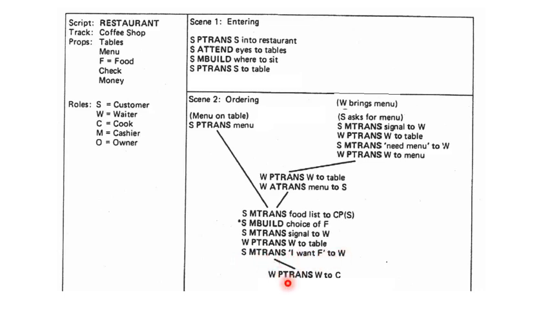Then the next event is the waiter changes his position, the waiter goes to the kitchen or cook. Now our waiter went to the kitchen to order food from the cook. Then in the usual situation we get two messages. One, food is unavailable, or wait for some minutes.